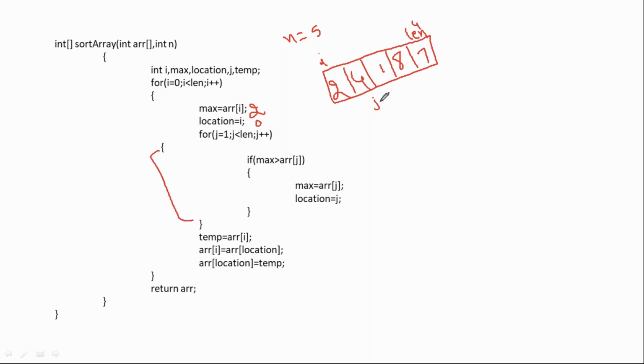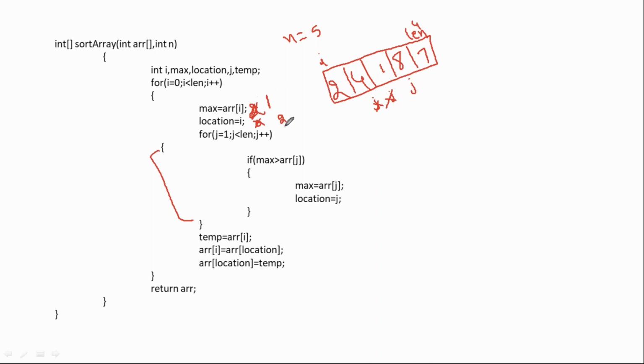Then the total body is completed, control comes back, j plus plus, so j value becomes this. Still max value right now is 2 only. Is 2 greater than 4? Condition false. Is 2 greater than 1? Condition true, which means update. So max equals a of j, this value becomes 1, and location value becomes 2. This is what is done right now.